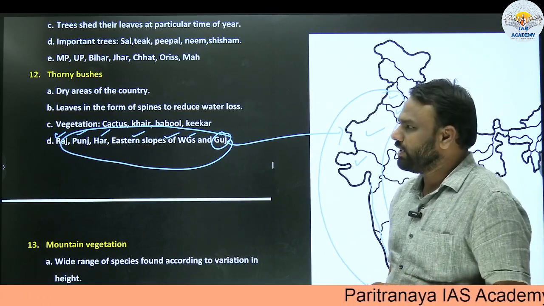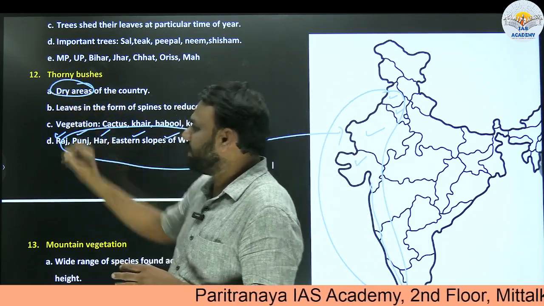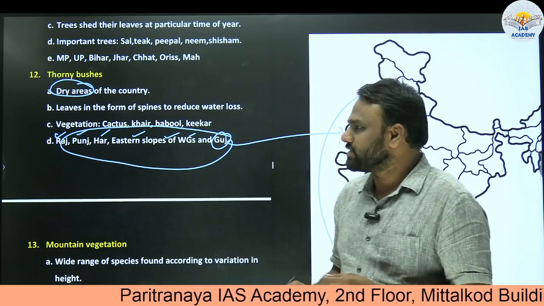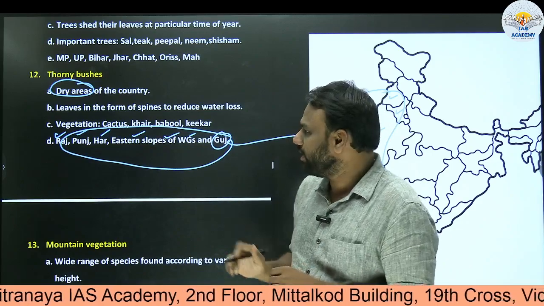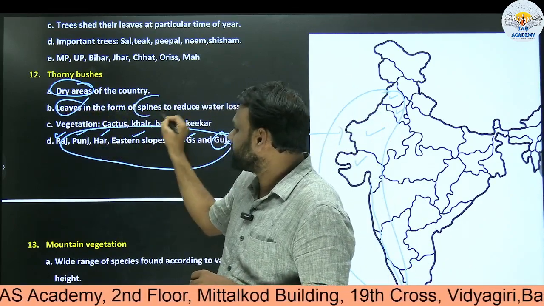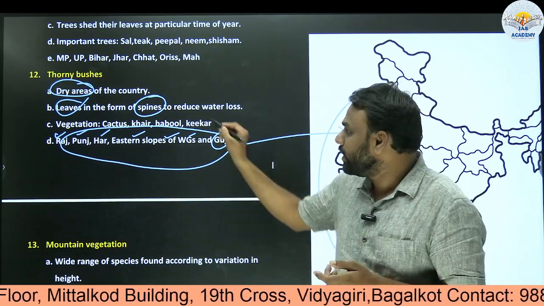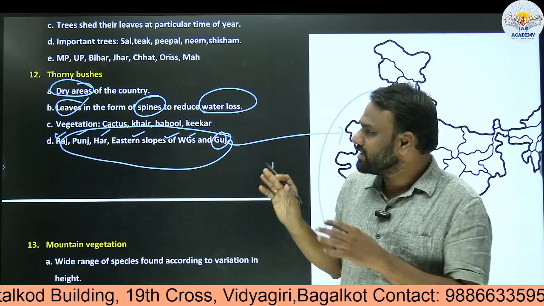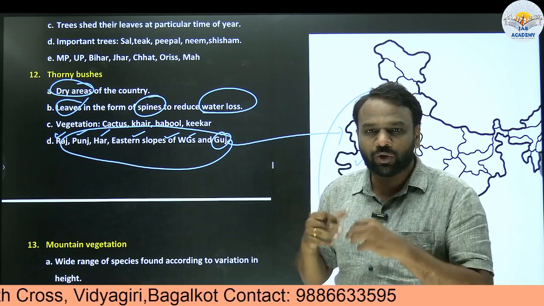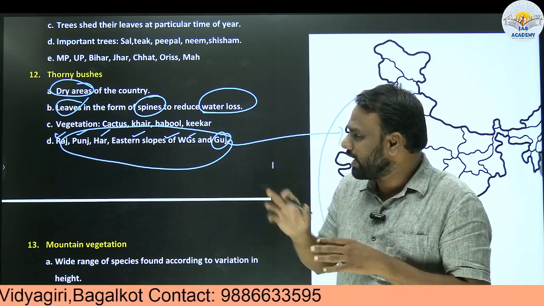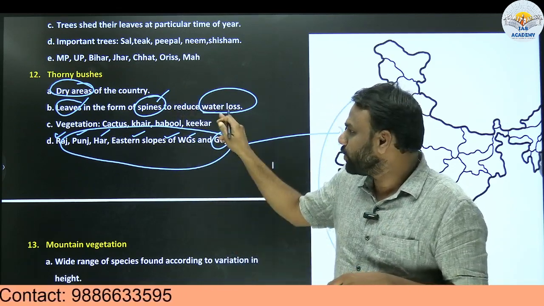Generally thorny bushes we can find in dry areas of the country, meaning where rainfall is very low or very scanty. In these dry forests or thorny bushes, we find leaves in the form of spines. Why are they in the form of spines? To reduce water loss. As these bushes are present in an area where rainfall is very low, they need to conserve water, so they have certain features, and one important feature among them is leaves being in the form of spines, to reduce water loss.